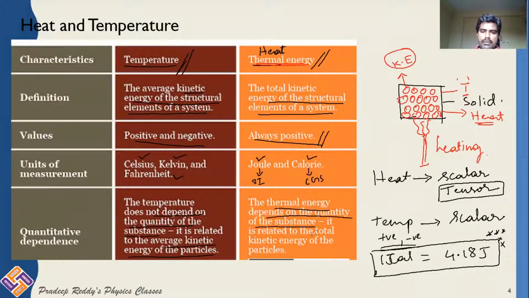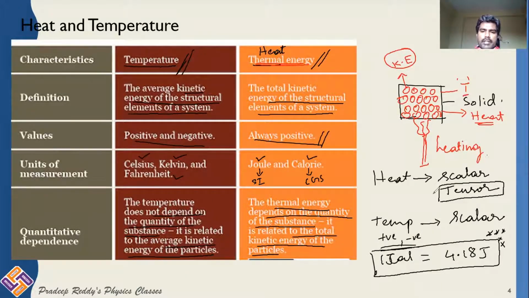It is related to the total kinetic energy of the particles. So temperature does not depend upon the quantity, whereas heat depends on the quantity. That is one more difference. You need to keep it in your mind.